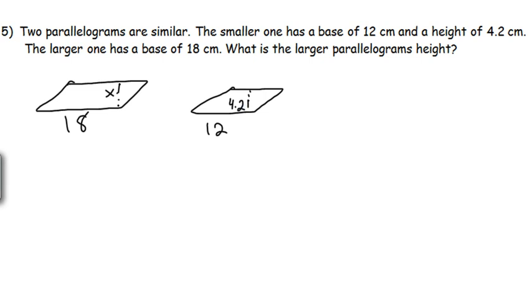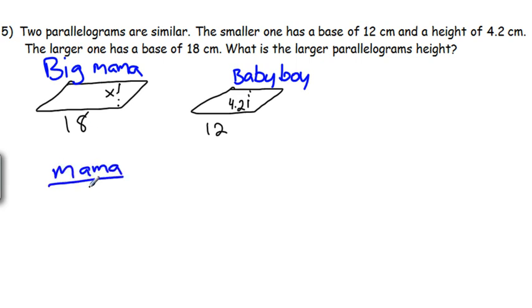Okay, so anytime we talk about similar shapes, we can always do this with a proportion. Let's call this Big Mama, and we'll call this one Baby Boy. So we can use that as our key. We can put Mama on top, and she's sitting on top of the baby. Naturally.